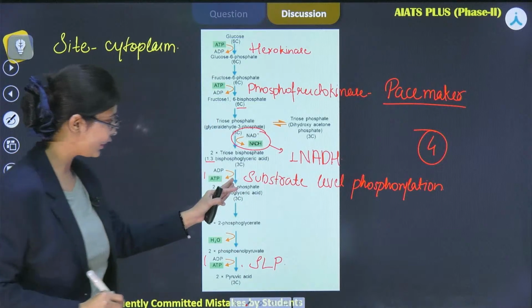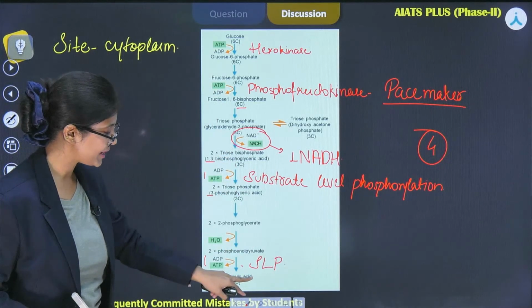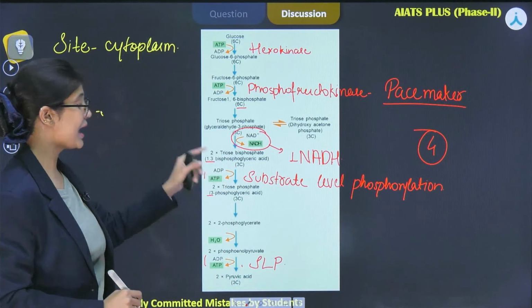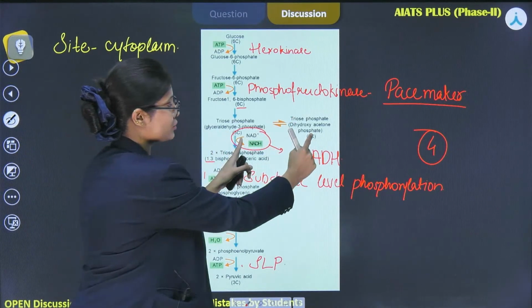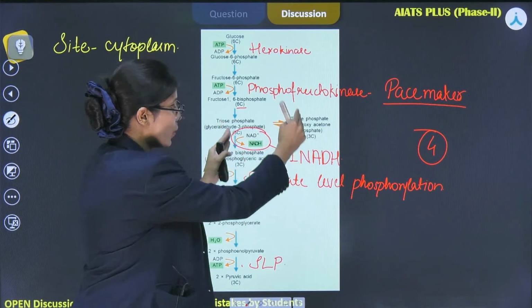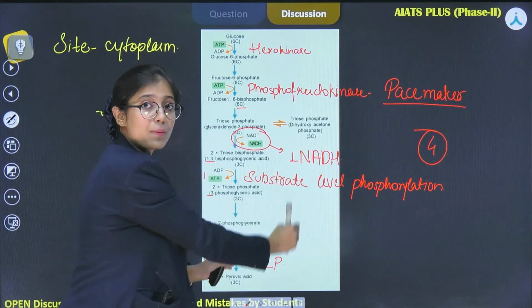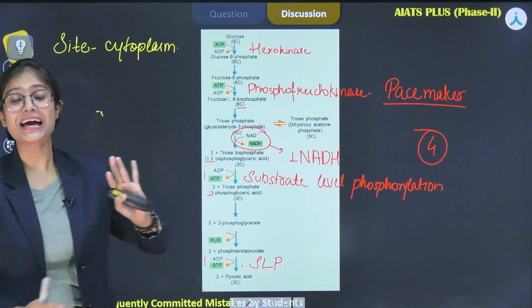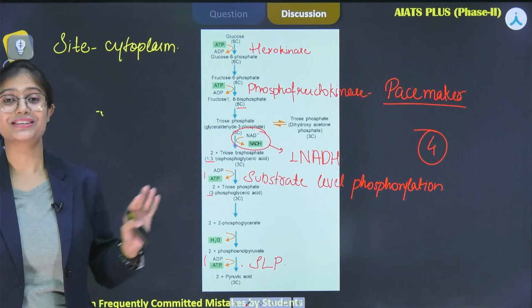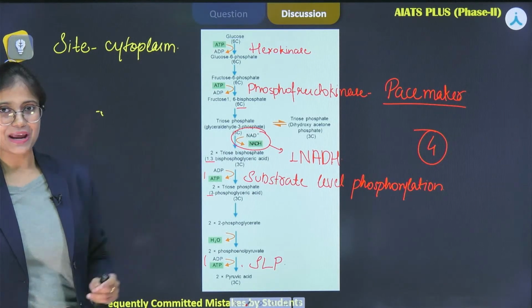Why? As I've told you, here one substrate level phosphorylation and here another is taking place, and it gets split into the 2 3-carbon molecules. When reaction takes place from both sides, then 4 times substrate level phosphorylation is actually taking place.